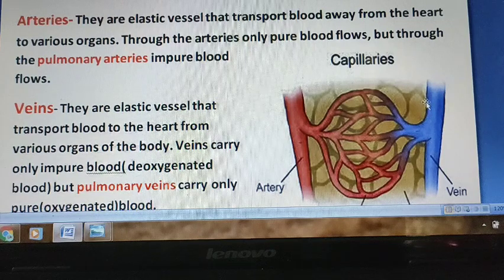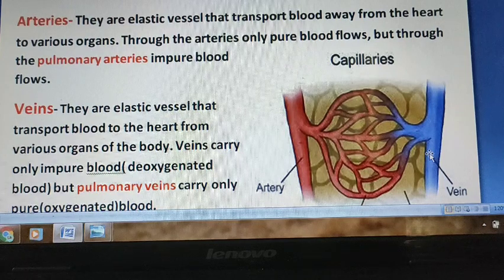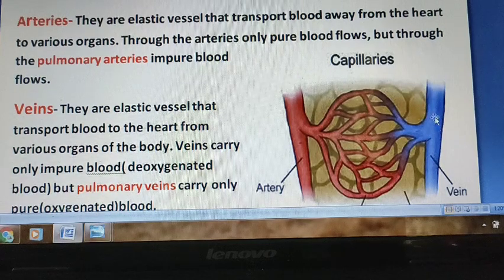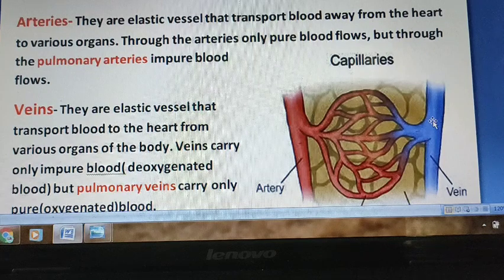Next is veins. This part is vein. Veins, they are also elastic vessel that transport blood to the heart from the various organs of the body. It means it is carrying deoxygenated blood, that is impure blood. So it is transporting blood to the heart from the various organs of the body, that is impure blood, deoxygenated blood.